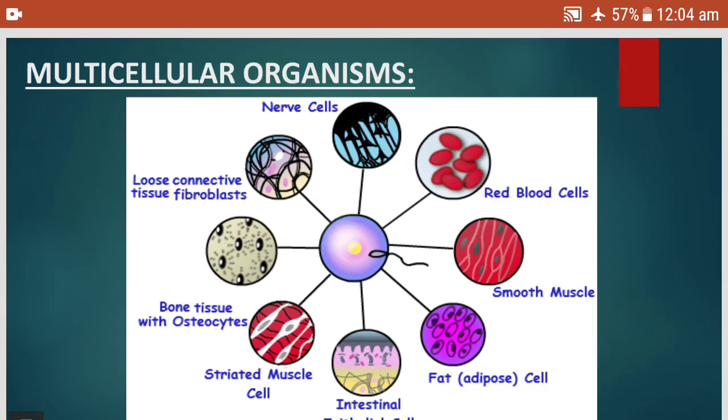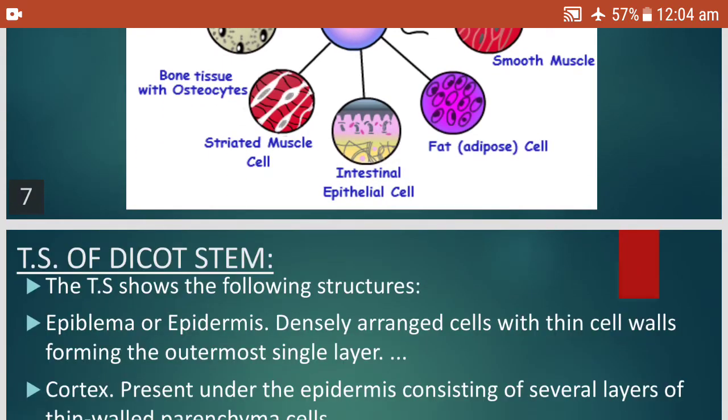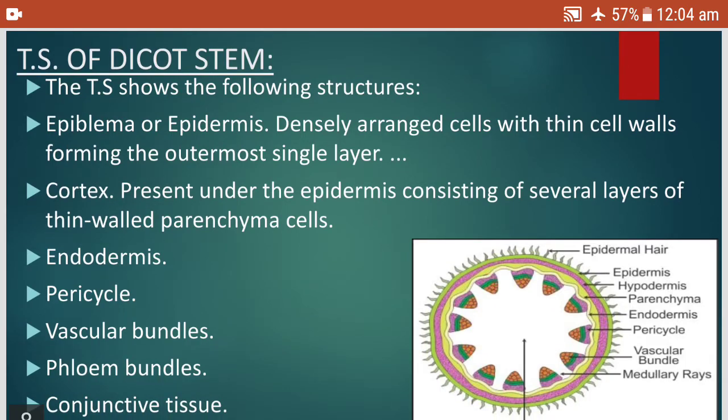There are so many kinds of cells present in multicellular organisms. Multicellular organisms have different organs, so they are made up of different cells. Our kidneys are made up of different cells. Our brain is made up of different cells. Our bones are made up of different cells. Our blood is made up of different cells. Okay, children? So multicellular organisms have a variety of cells. Now we have talked about living organisms. Now let us talk about plants. What variety of cells are present in plants?